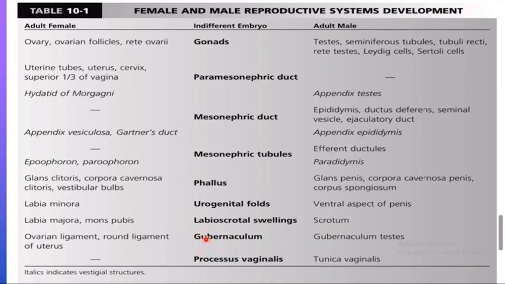The gubernaculum in the female formed two structures, the ovarian ligament and the round ligament of the uterus, as I stated in the diagram, how it went from the ovary to the lateral aspect of the uterus and from the uterus to the labium majus, whereas in the male it only formed the gubernaculum testis and the processus vaginalis, which was the extension of the peritoneum from the abdomen to the scrotum, and then it was closed. It basically cut off its connection with the peritoneum of the abdomen and formed the tunica vaginalis.